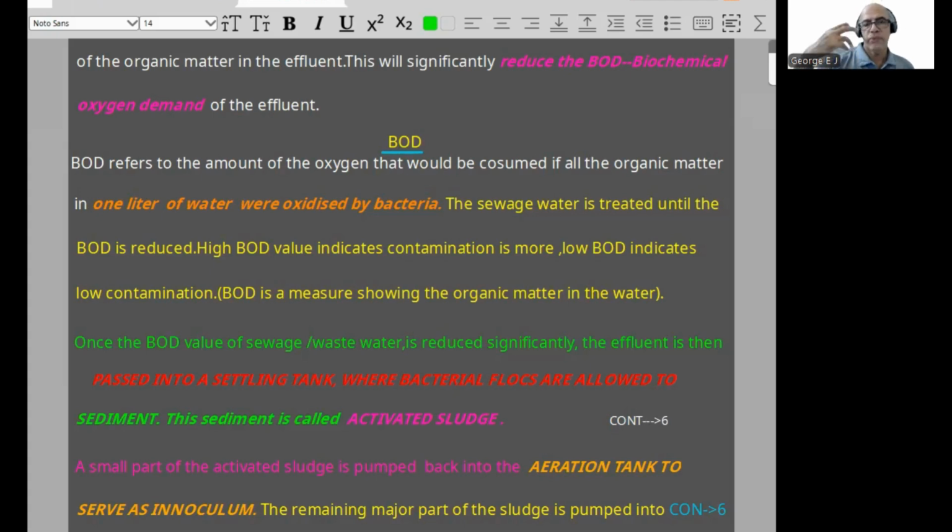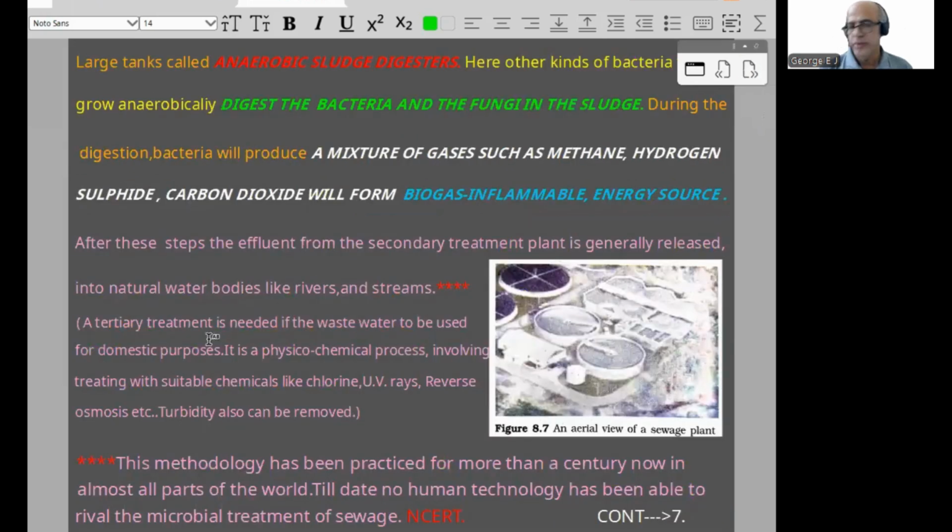After removal of the inoculum, the remaining major part of the sludge is pumped into large tanks called anaerobic sludge digesters. Here other kinds of bacteria which grow anaerobically digest the bacteria and fungi in the sludge. During the digestion, bacteria will produce a mixture of gases such as methane, hydrogen sulfide, carbon dioxide.